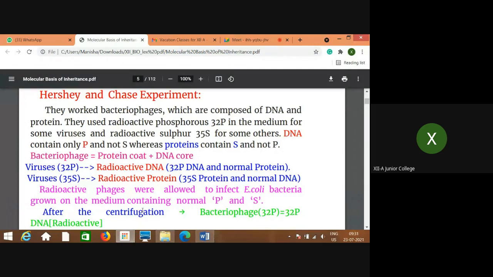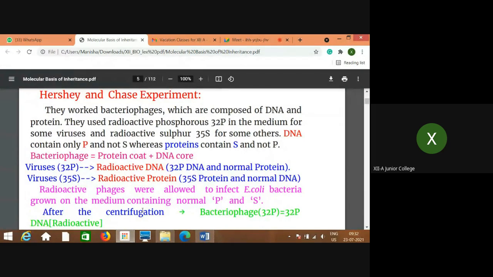Now both these types of viruses, that means viruses of P32 type and viruses of S35 type, were allowed to infect E. coli bacteria. So they are bacteriophages, right? They were allowed to infect E. coli bacteria, Escherichia coli bacteria, grown on the medium containing normal P and S. Means these bacteria were grown on the normal medium with normal phosphorus and normal sulfur.